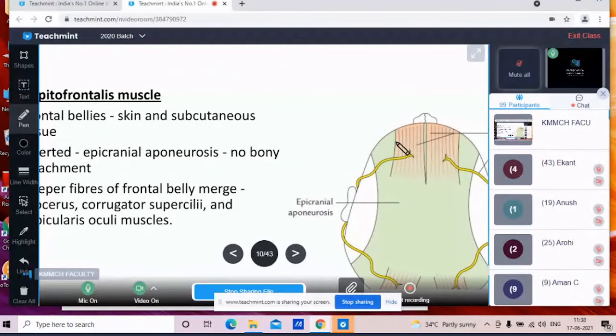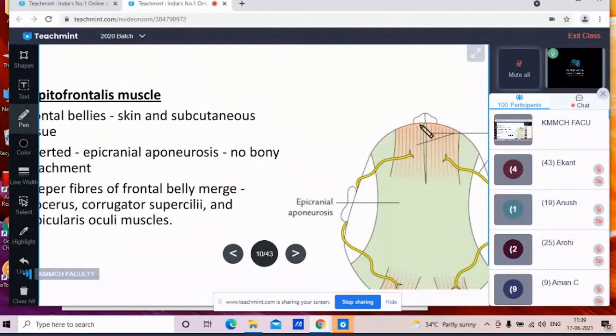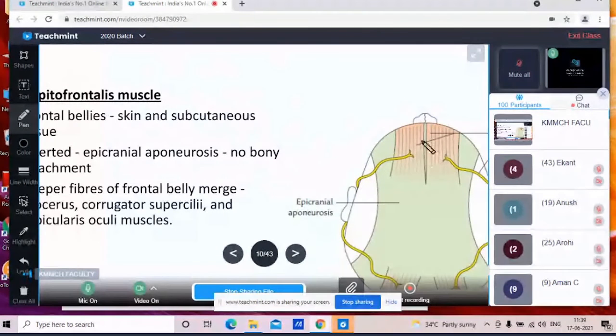Now the deeper fibers of the frontal belly merge with the procerus muscle which is present on the face. There are the muscles procerus, corrugator supercilii and orbicularis oculi. So some fibers of the frontalis belly merge with all these muscles.